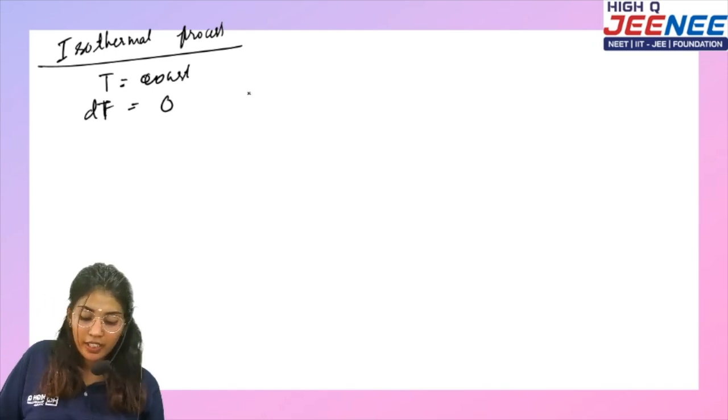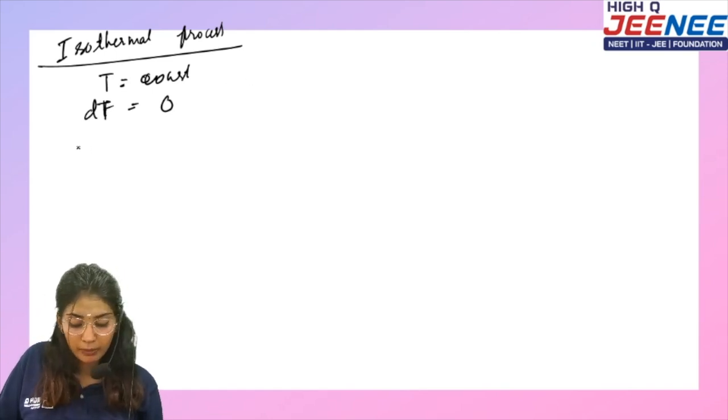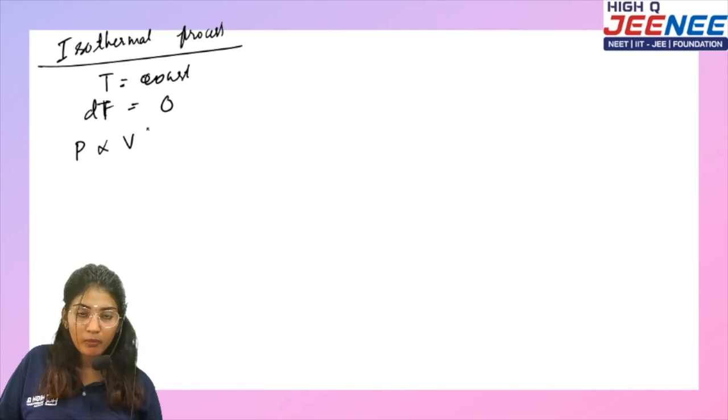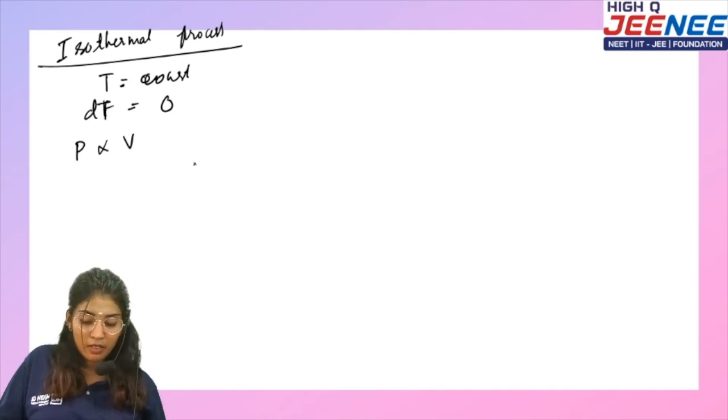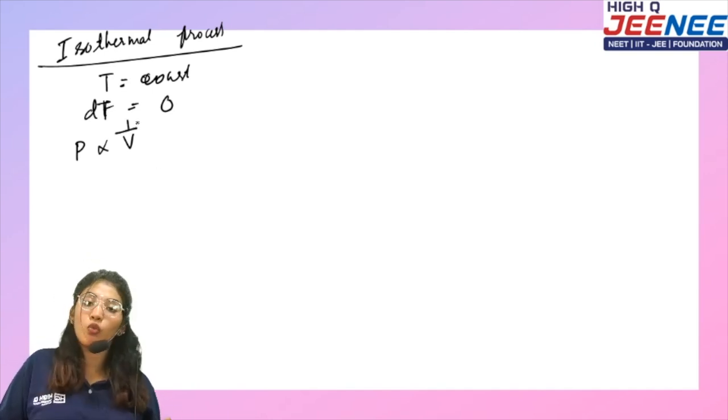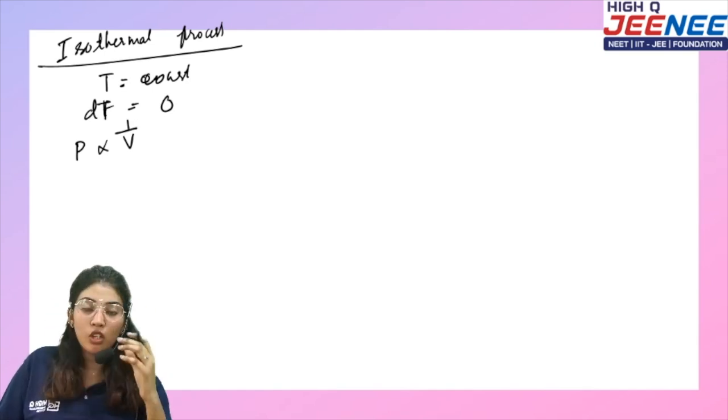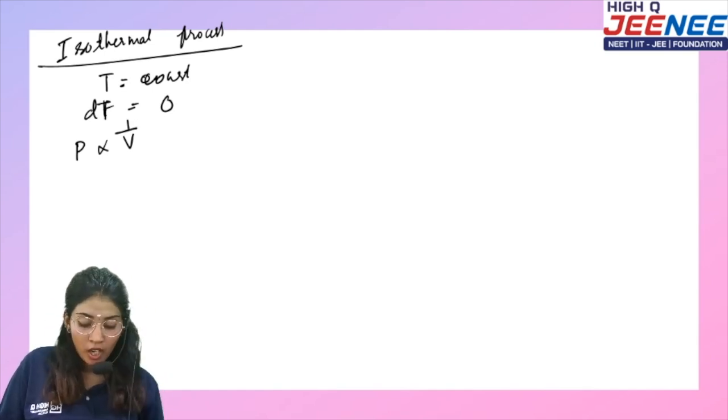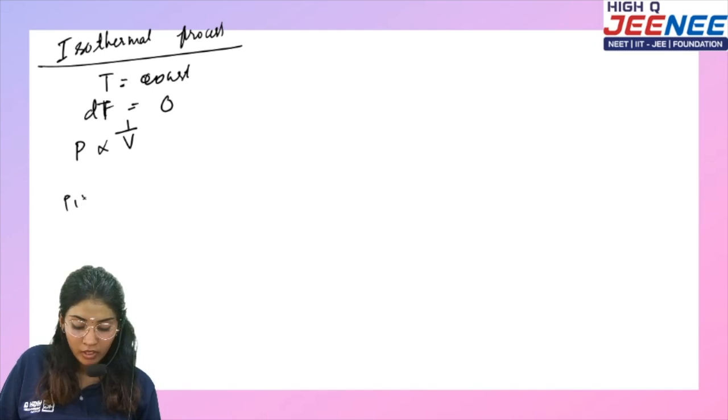If dT is equal to 0, what happens to the pressure? Pressure is inversely proportional to volume. Correct? What law is this? Pressure is inversely proportional to volume. This is Boyle's law. So how can I write it? P1 V1 is equal to P2 V2.